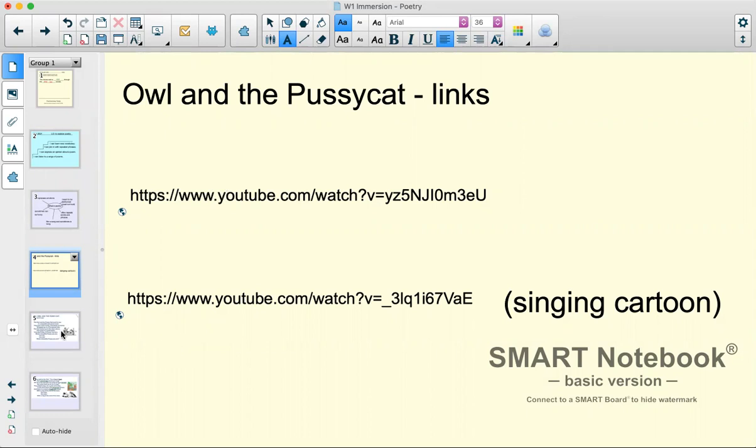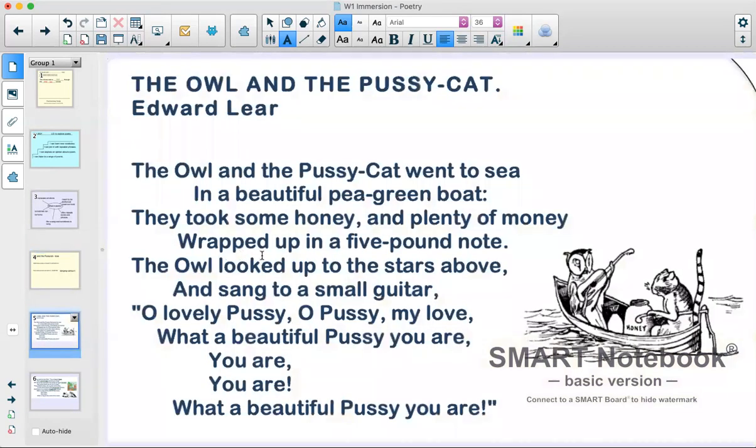All right, so we're going to start this week by learning some poetry by Edward Lear. Edward Lear was a really famous poet quite a long time ago, and he wrote a lot of poems for children. So the poem we're going to learn today is The Owl and the Pussycat.